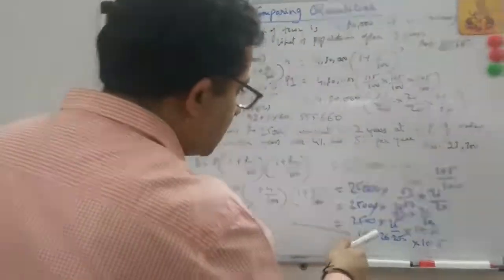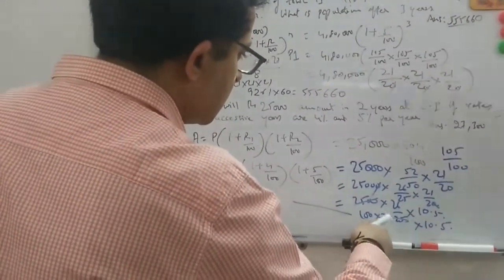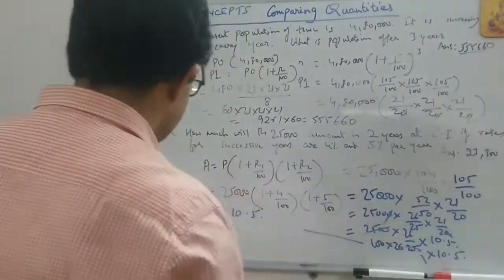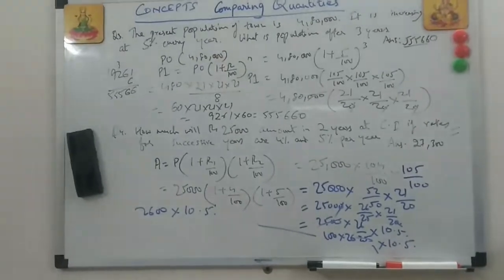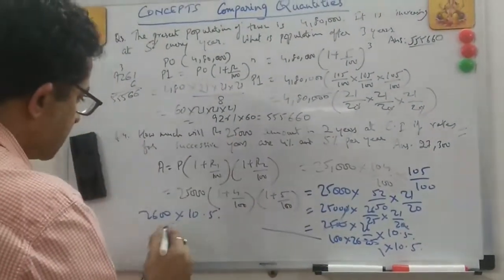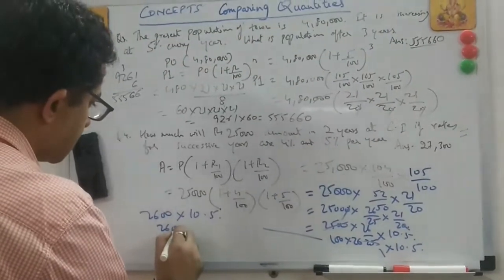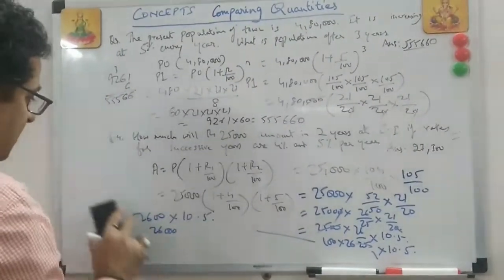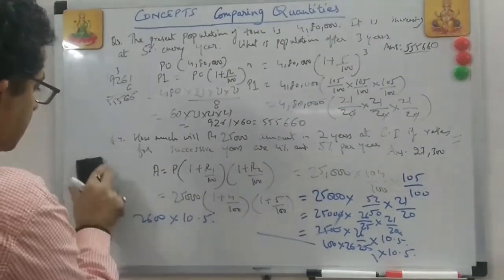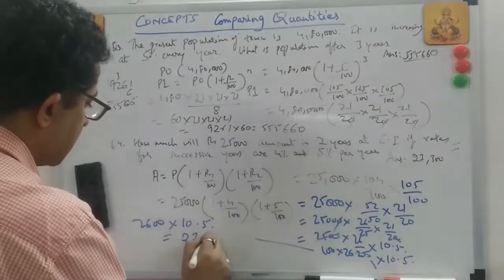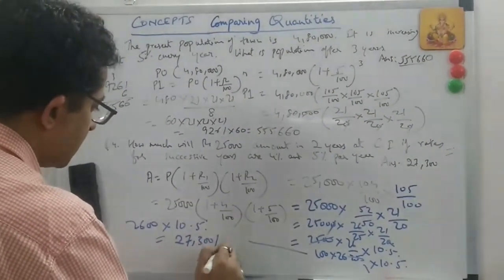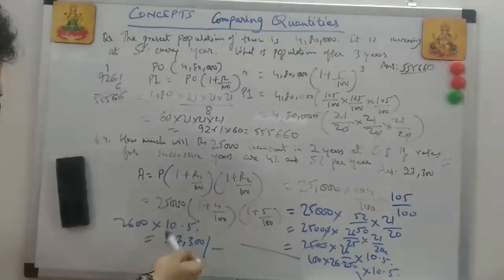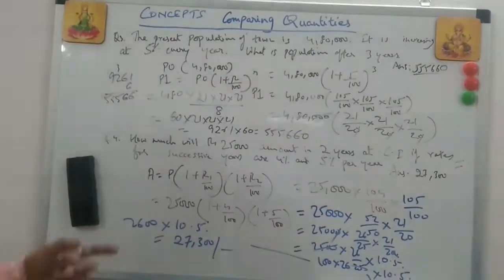Okay, let's see. 2600, 25 into 100, okay, right? This is 25, 125 and 100. So how much is this? If we just have to do this, it is 26,000 if this was by 10. It's 10.5, which is 27,300. This is the answer. Even if you do it another way, it will be this only. So always apply logic. If it is 2600 by 10, you get 26,000, so it should be more than that. And if you do by 11, it is higher than that. So 27,300 is what you get.